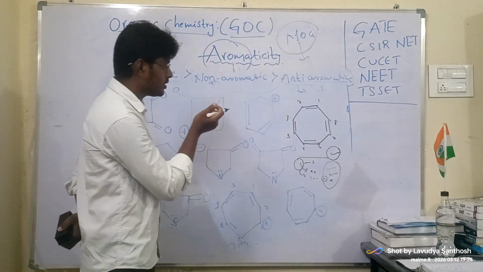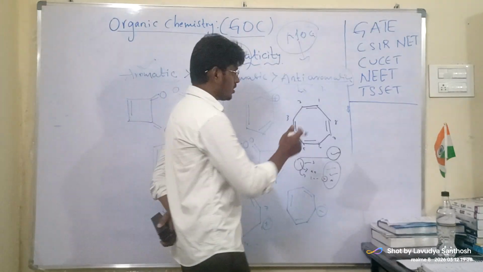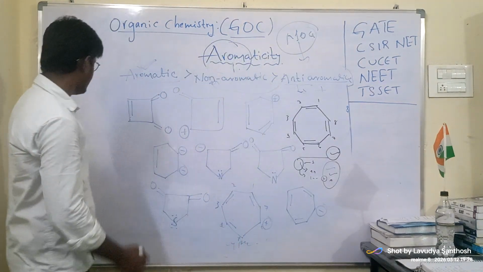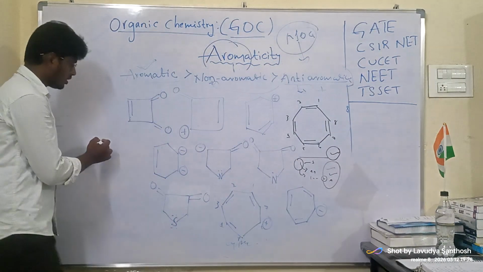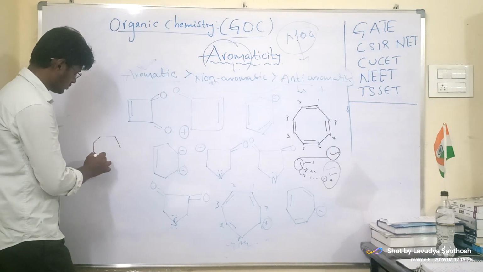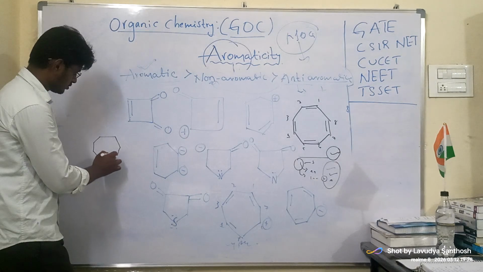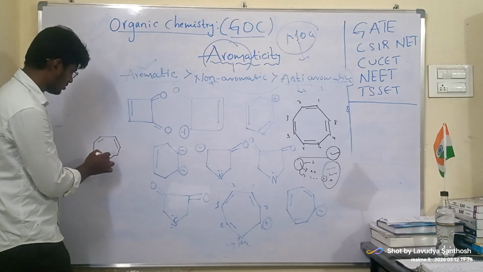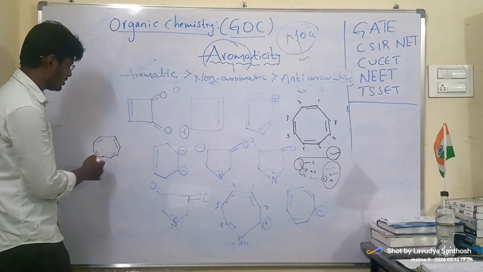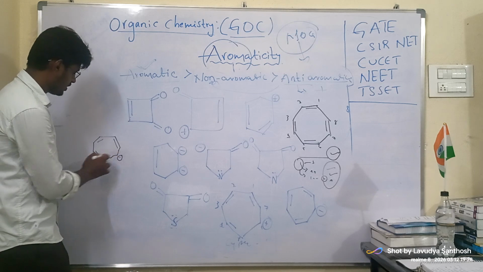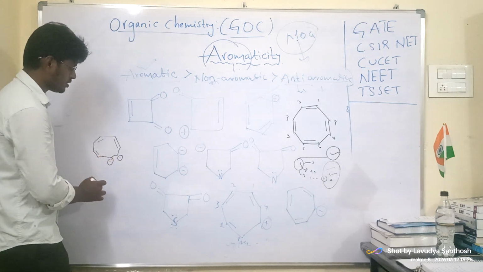You have to try this, and some more I can give you. Just imagine that is 10, but here I am giving one negative charge, two negative charges.